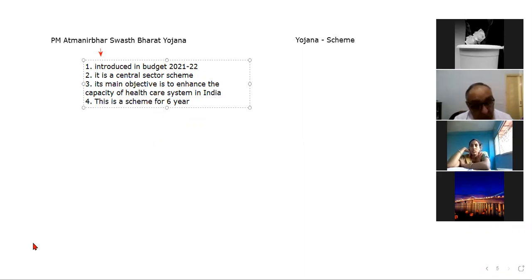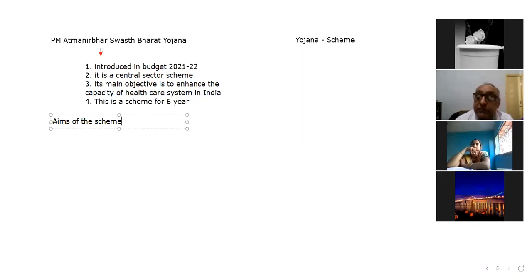Okay. Now the next thing is that I am moving to the next slide. Let me note it here only. Then there are the aims of the scheme. What are the major aims of the scheme?